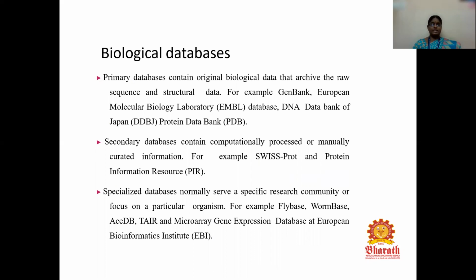And the third one is specialized databases, which normally serve a specific research community or focus on a particular organism. Examples for specialized databases include FlyBase, WormBase, SDP, and the microarray gene expression database, which we can use from the European Bioinformatics Institute, which is denoted as EBI.